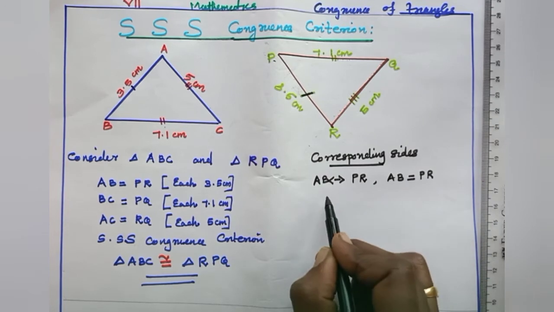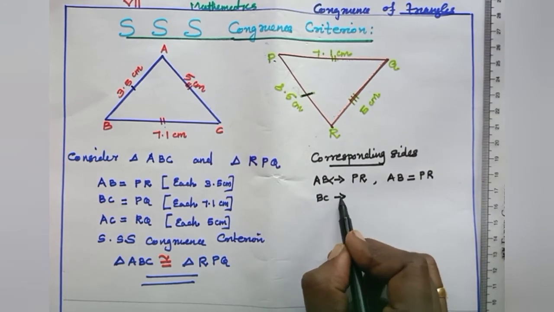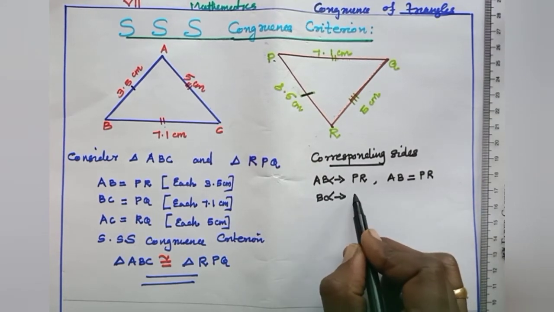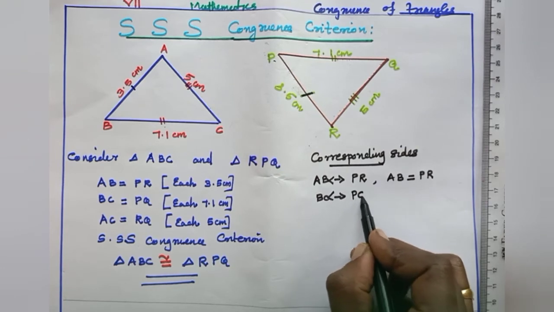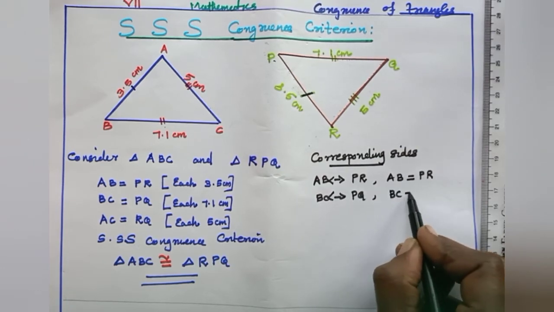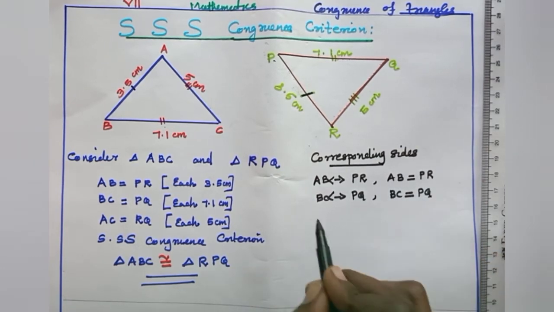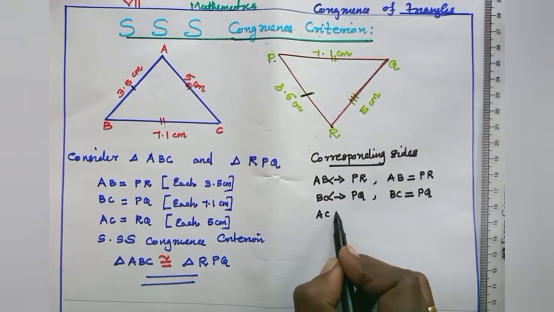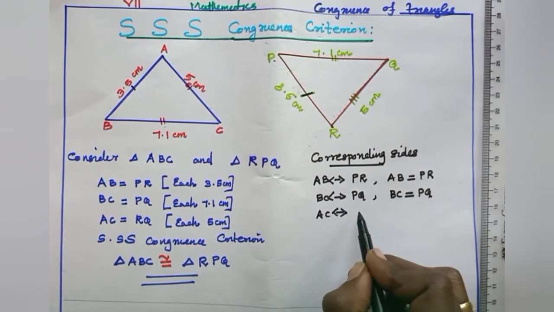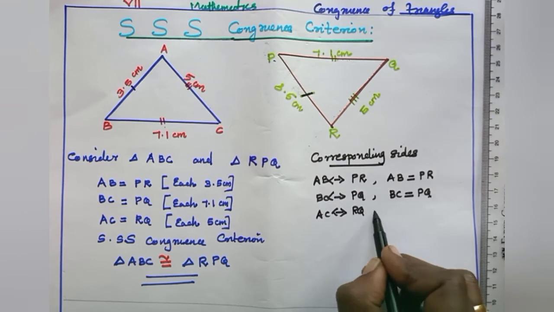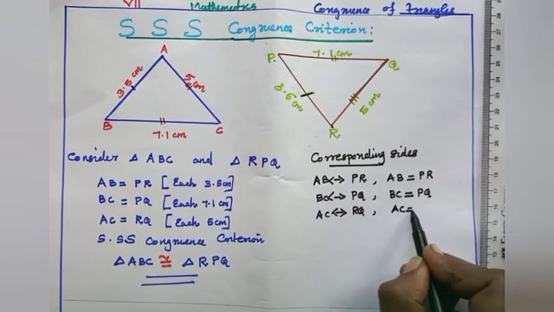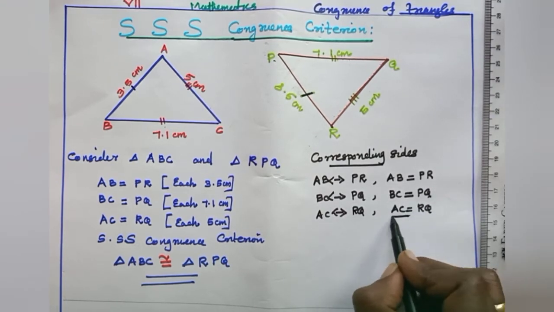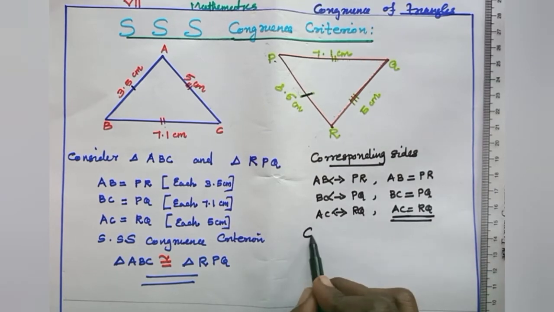Then BC corresponds to PQ, so BC is equal to PQ. Then AC corresponds to RQ, so AC is equal to RQ. Okay, these are the corresponding sides.